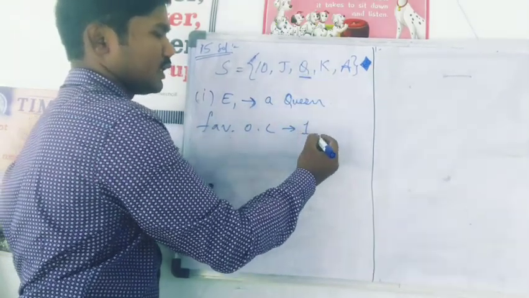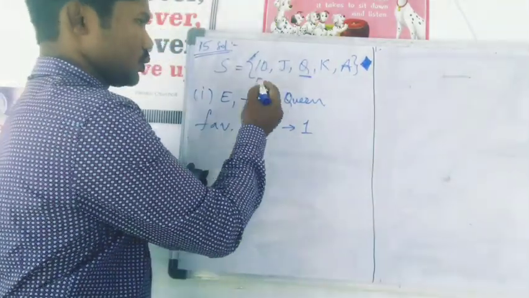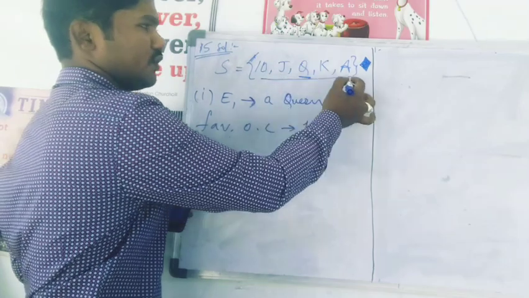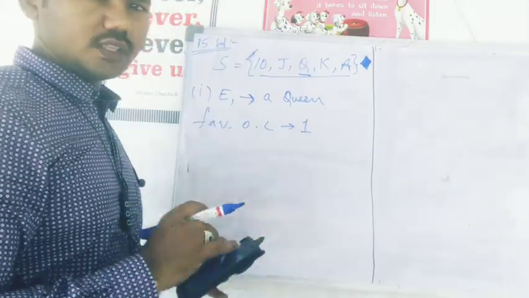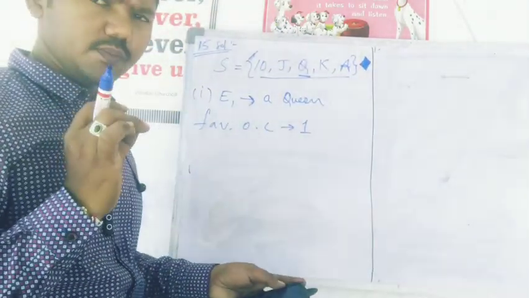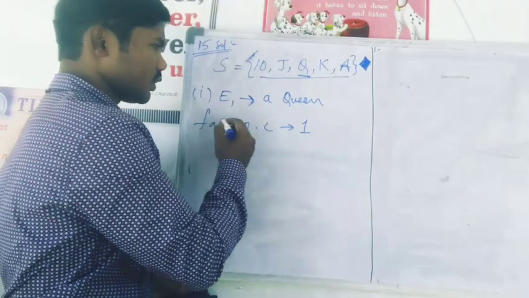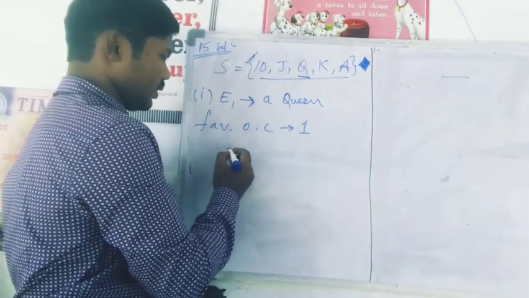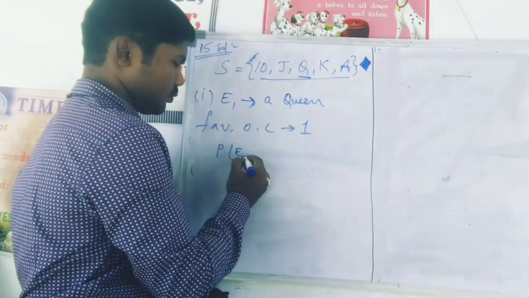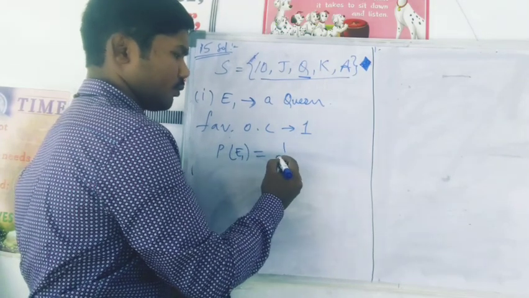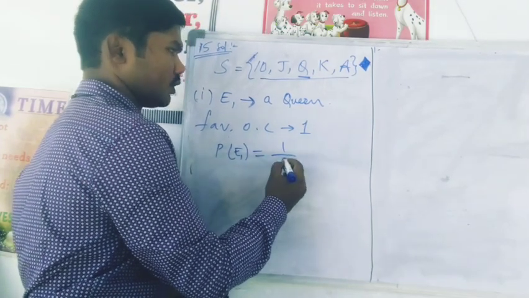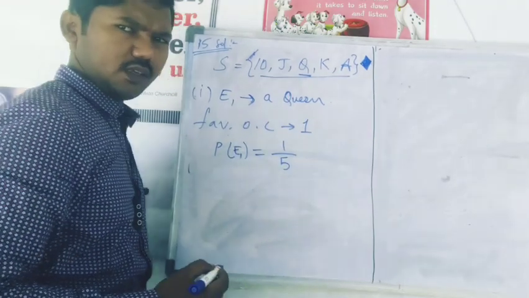Only 1. 1 card is in my favor out of the 5. So total outcomes are 5. Only 5 cards you have taken, you are shuffling those 5 cards, and from that you are picking up 1 card. So probability of event 1 is favorable outcome 1 by total outcomes 5, 1 by 5.